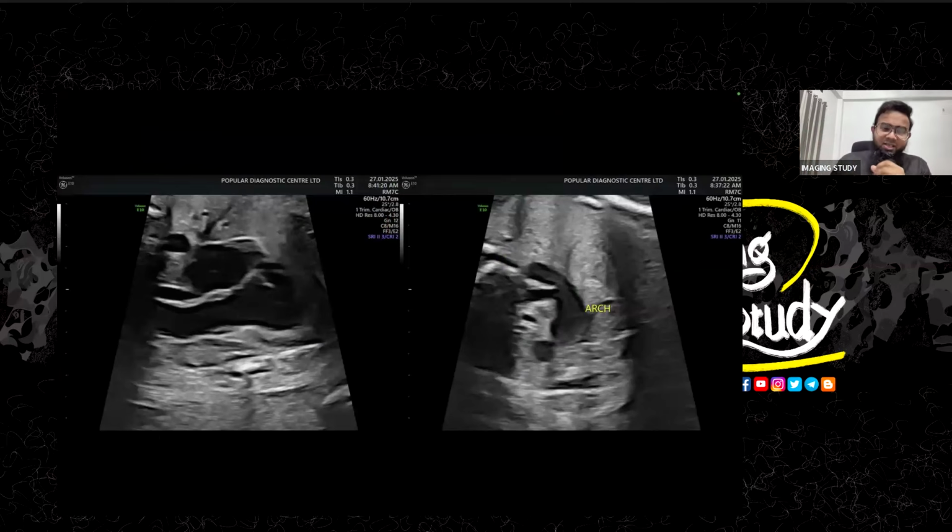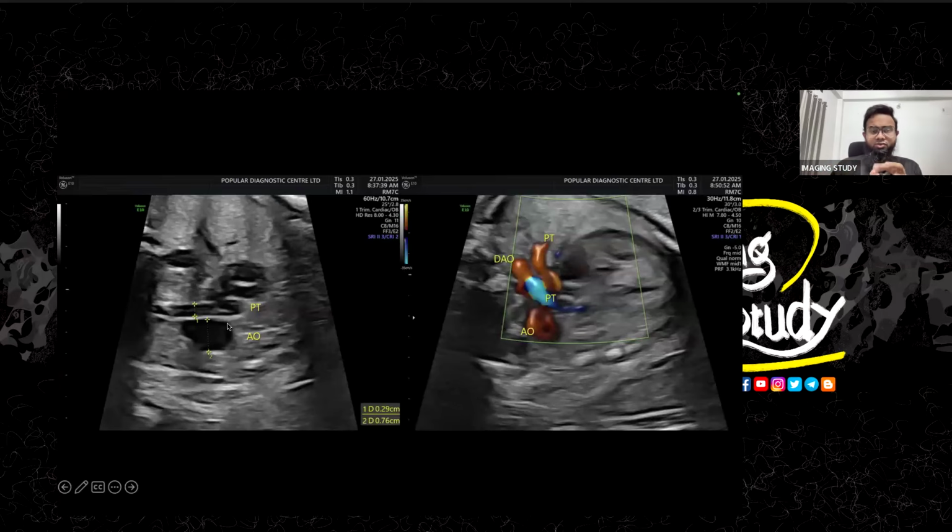So what will you do? It's 28 plus weeks of gestation. You have to be careful. So here you can see this is the arch of aorta. It is slightly dilated at the proximal part, and this is the ascending aorta and root of the aorta, which is also dilated, because they have to work a lot. And you see the aorta in three vessel view. This is the aorta, this is the pulmonary trunk, which is narrow, and the pulmonary trunk is getting blood back, and then it is supplying the lungs through the pulmonary artery. So it's a little bit complicated.